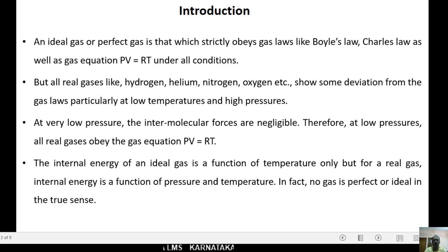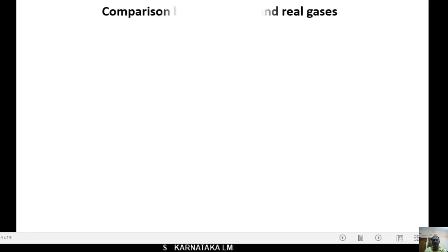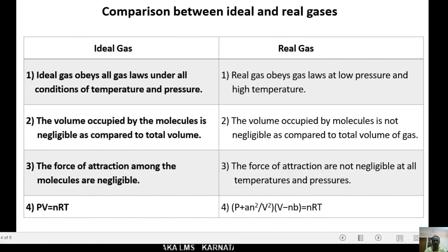Next we switch over to the difference or comparison between ideal gas and real gases. See the chart here. This chart gives the difference between ideal gas and real gas. Here in case of ideal gas, it obeys all gas laws under all conditions of temperature and pressure, whatever the condition may be. But in case of real gas, it obeys gas laws at low pressure and high temperature only.